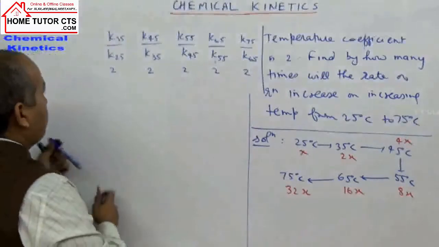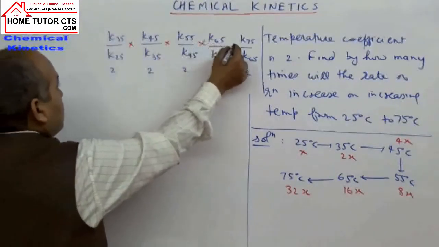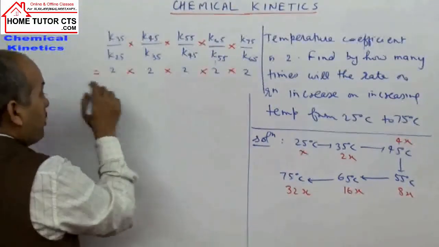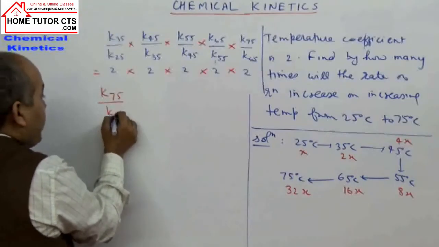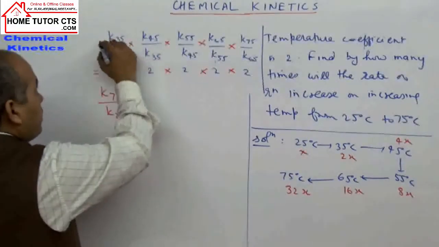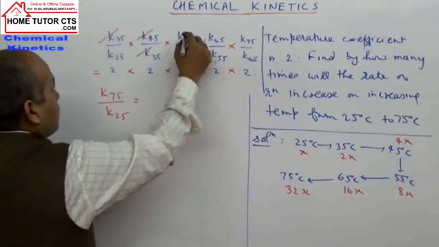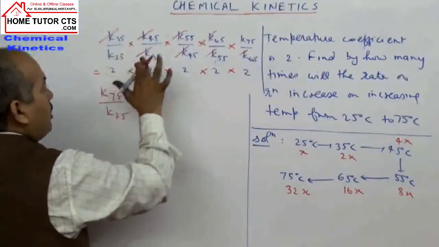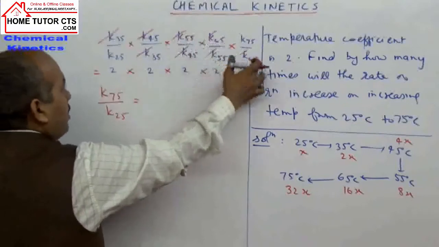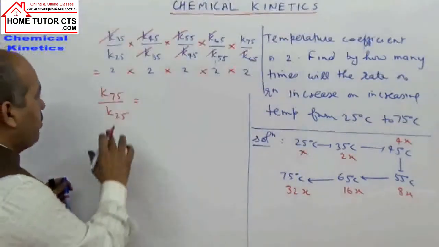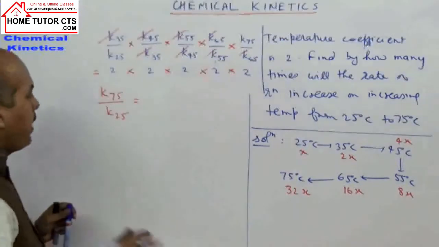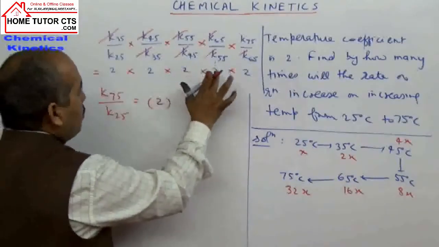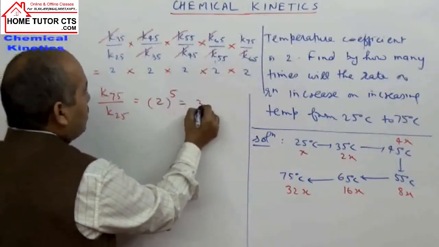If all are multiplied, it is equal to how much? So this ratio will be coming as K75 by K25. You can check, all remaining terms cancel out. Remaining K75 by K25 only. 35, 45, 55, 65 all cancel out. What remains? K75 by K25 is coming 2 to the power 1, 2, 3, 4, 5. That is 32 times.